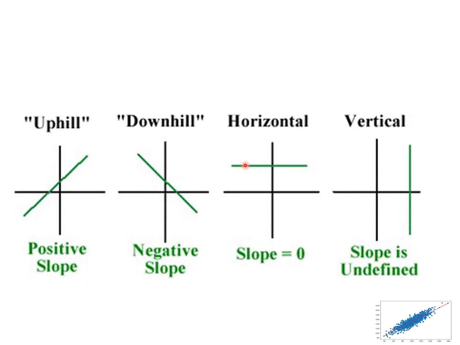Then if a line is parallel to the x-axis, then we can say that the slope is equal to 0 and it is termed as a horizontal line. And if our line is parallel to the y-axis, then we can say that it is a vertical line and the slope is undefined.